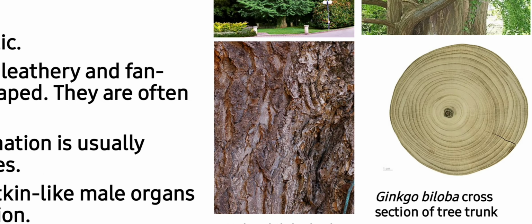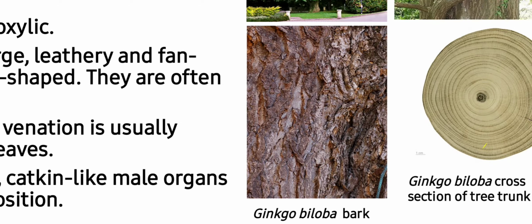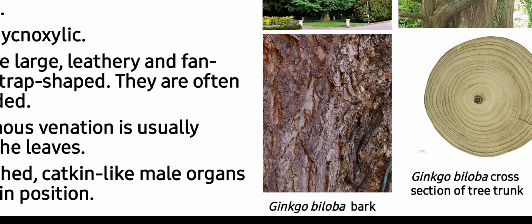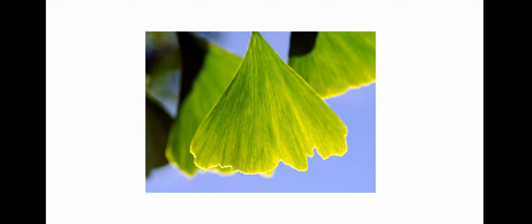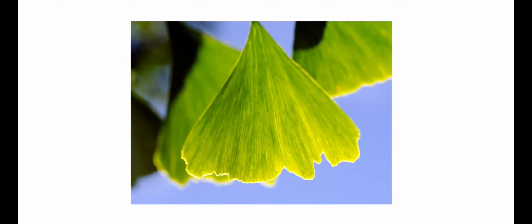You can see Ginkgo biloba cross section of the tree trunk, and in this image you can see Ginkgo biloba bark. Leaves are large, leathery and fan-shaped or strap-shaped. They are often deeply divided. As you can see in this image, these are large and fan-shaped.